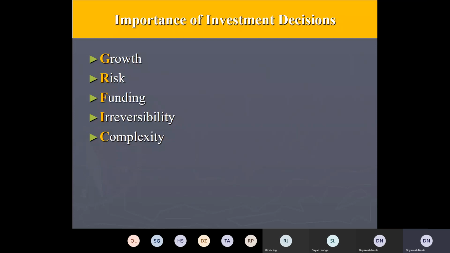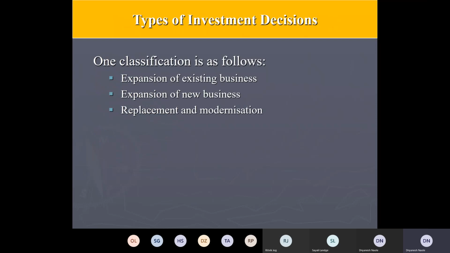There are two ways of classification. The first one is the decisions involving expansion of an existing business, or expansion into a new business, or acquiring a new business. And the third one is replacement and modernization. Expansion of an existing business is also called related diversification.